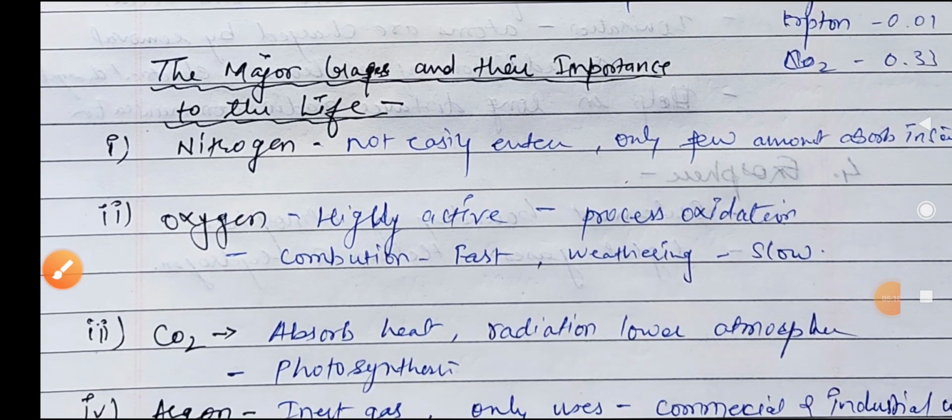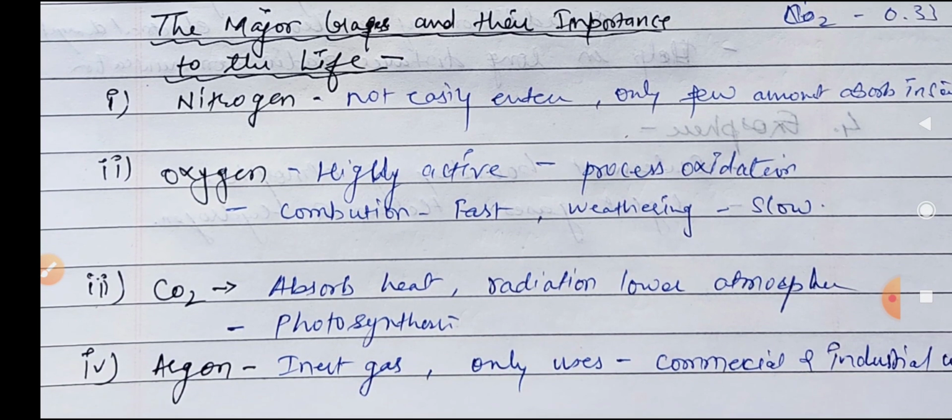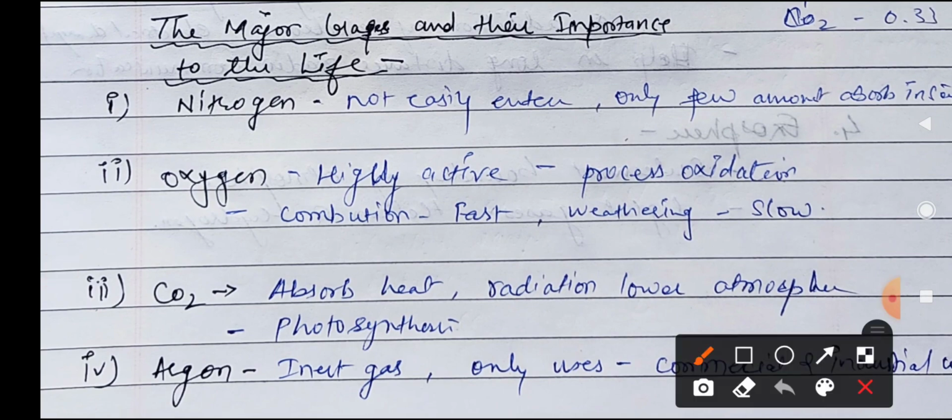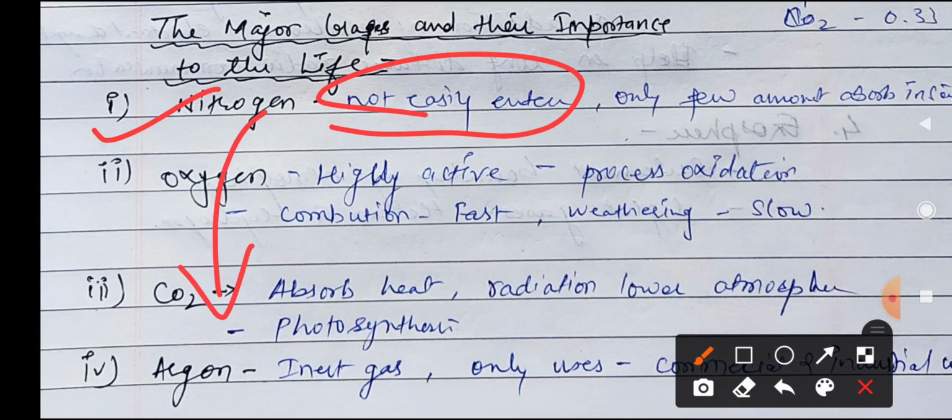Then the major gases which are very important to life, we have already discussed the heterosphere and homosphere. Now there are some gases which are very important for the earth, because of which life is possible. First of all is nitrogen. Nitrogen does not mix easily, it is chemically not reactive, so it is not utilized by the plants directly. It is converted into nitrites by the nitrogen fixing bacteria, and then it is utilized.